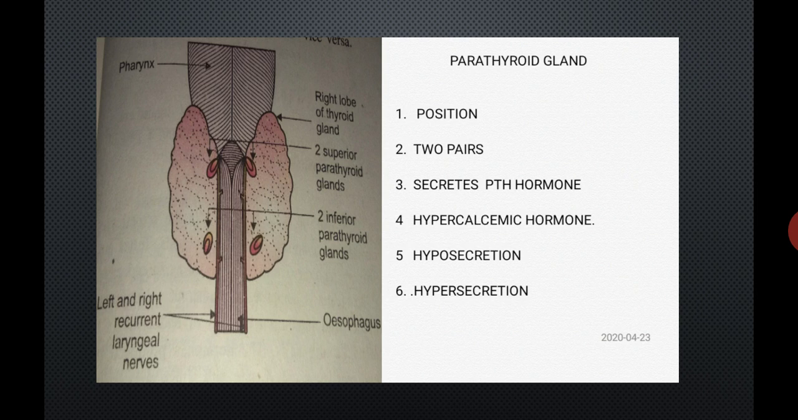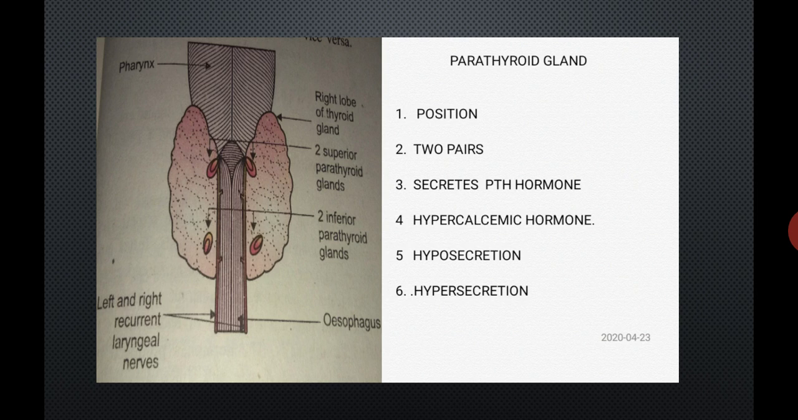Point number 4, what is the function of this PTH hormone? The function of the PTH hormone is that it regulates the level of calcium in the blood. The secretion of PTH hormone increases the level of calcium in the blood. So PTH hormone is also called a hypercalcemic hormone.